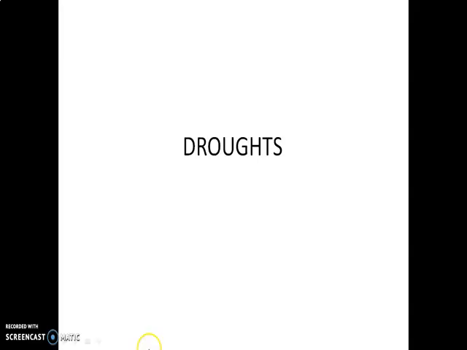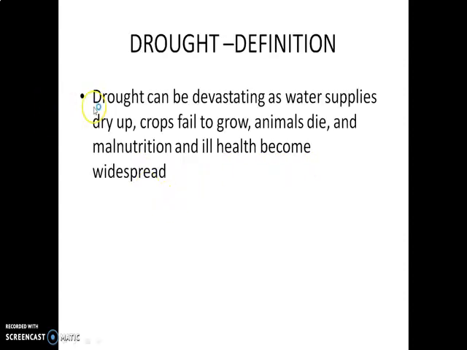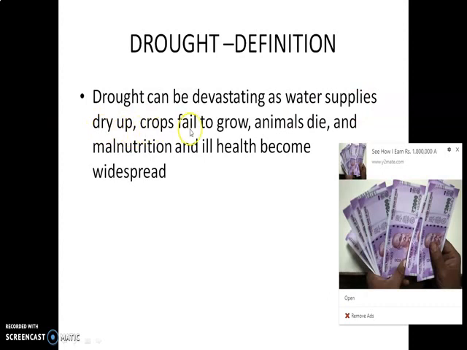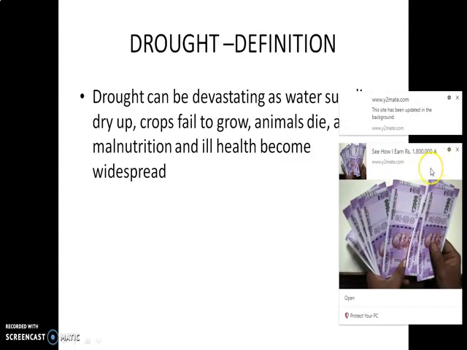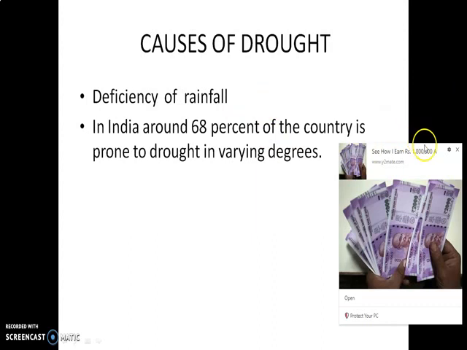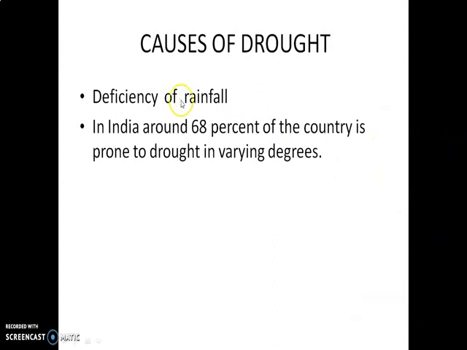Okay, now we have to go for the next topic, which is droughts. Next, what is a drought? First, you have to see. Droughts can be defined as: water supply dries up, crops fail to grow, animals die, malnutrition, and ill health becomes widespread.